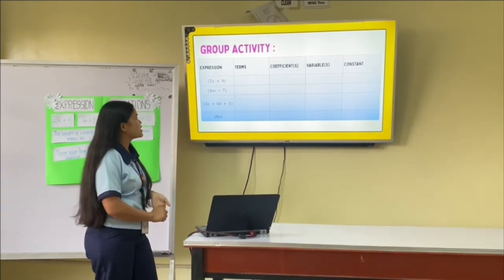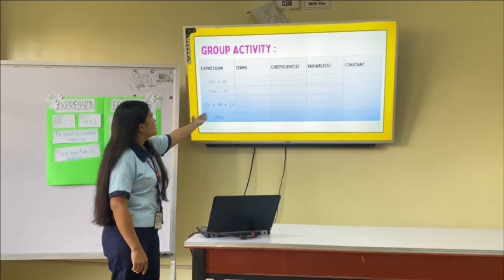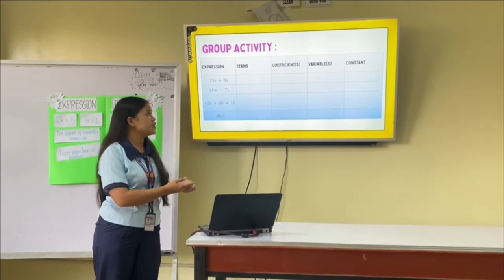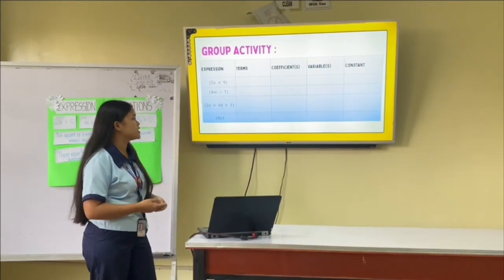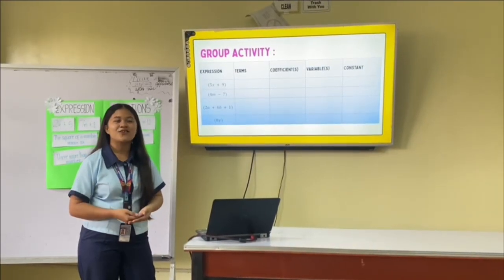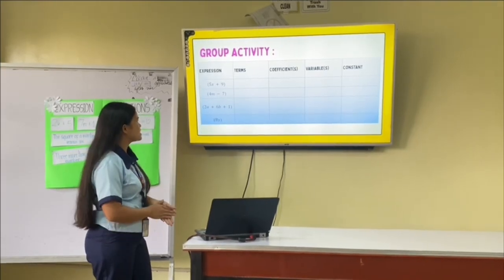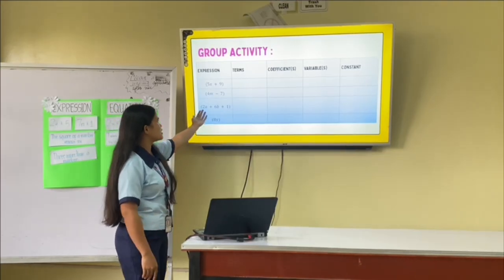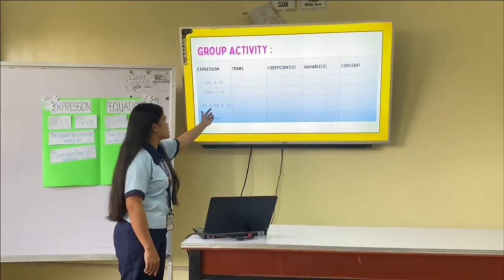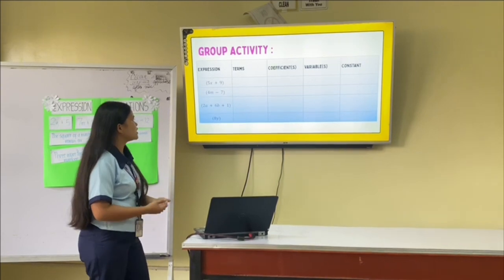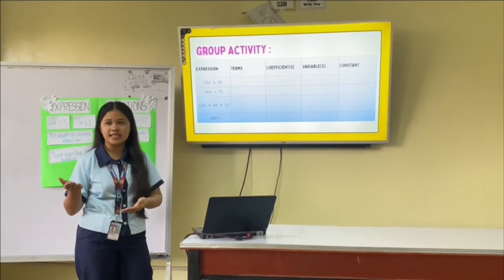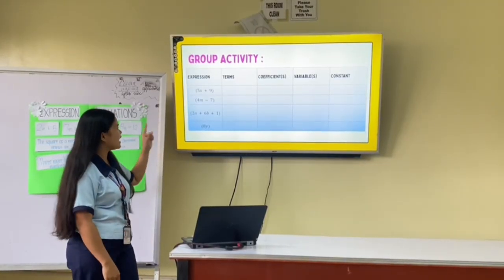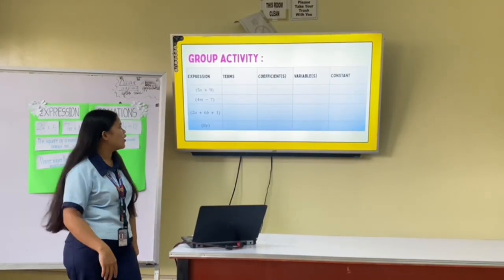Okay, very good. Next is the third expression: 2a plus 6b plus 1. Who among you can distinguish or identify the different parts of an expression? Yes, Miss? Okay, very good. The terms are 2a, 6b, and 1. As you can notice, there are three terms because there are 2 plus signs, which is the addition. So it makes 3 terms in that expression. The coefficient is, okay, very good. Next, the variables are, yes, very good, a and b. And the constant is, okay, 1.